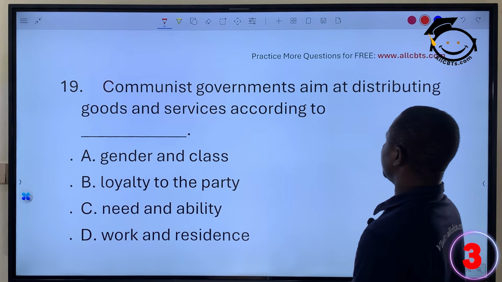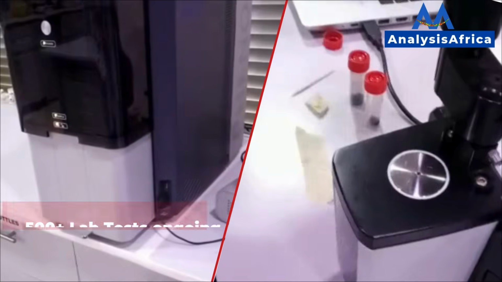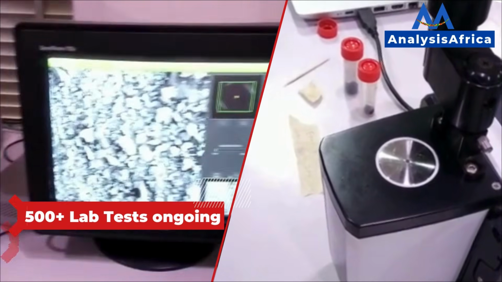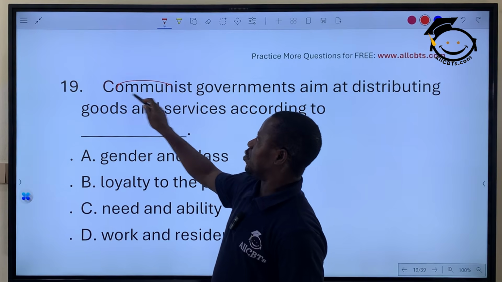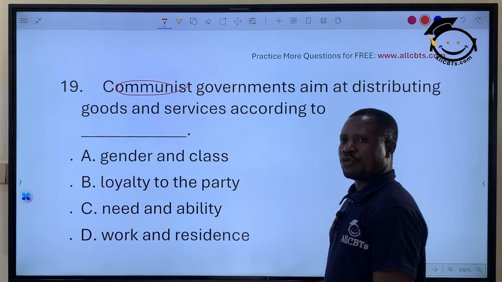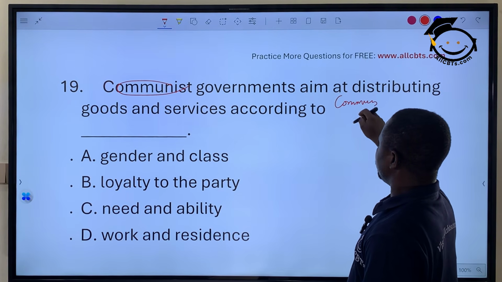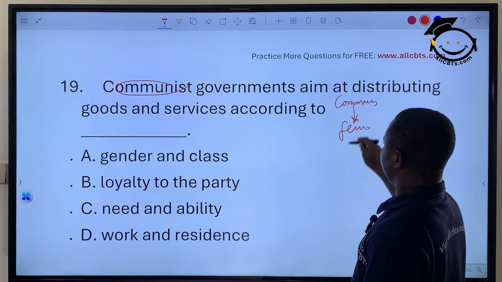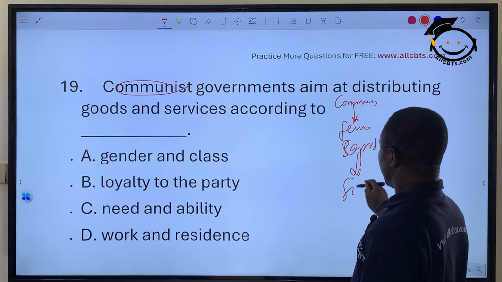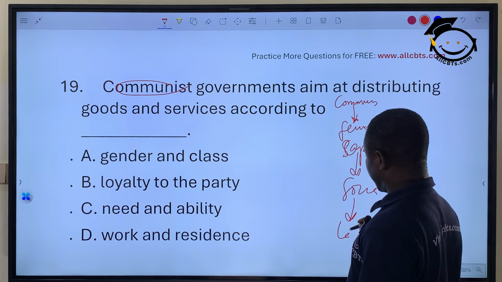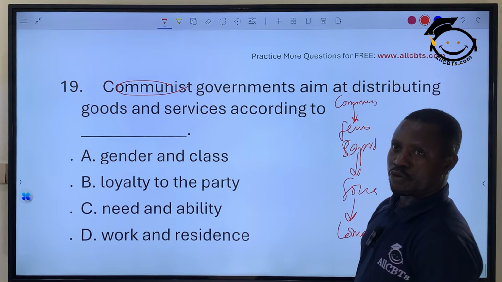Communist governments aim at distributing goods and services according to. If you've gone through communism, Karl Marx, when discussing the mode of production, said we start from communalism to feudalism, from feudalism to capitalism, from capitalism to socialism, and socialism to what? Communism, which is the last stage of the process of mode of production.